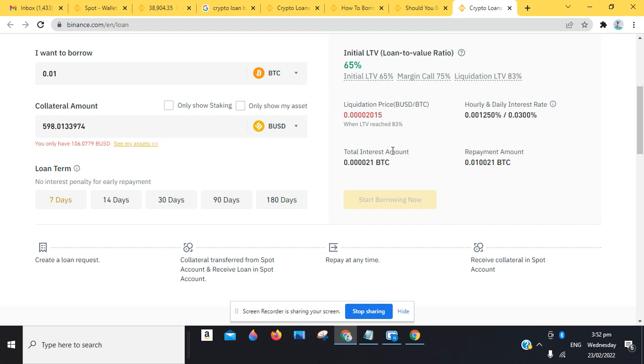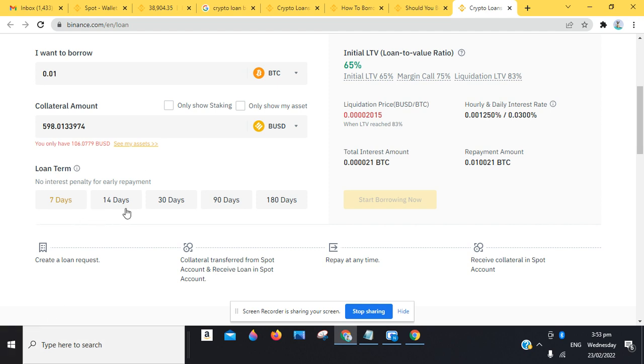While this is loading, you can see that the total interest has already been calculated here. We have the repayment. We are going to repay 0.010021 BTC if we collect 0.01 BTC. So the interest will be 0.000021 BTC. Binance automatically calculates this for you for a 7 days period of time.